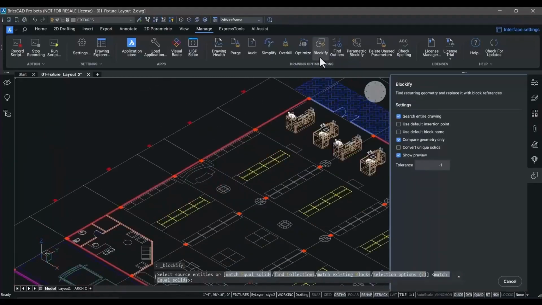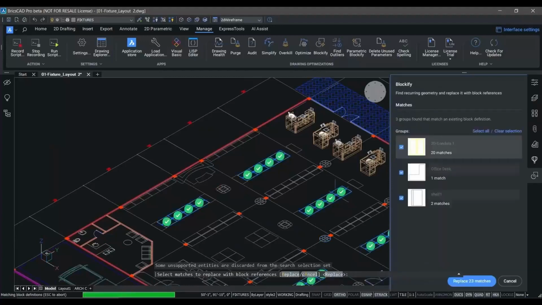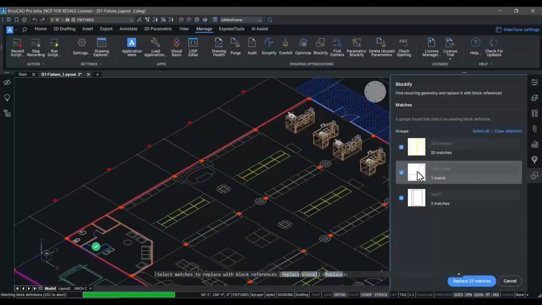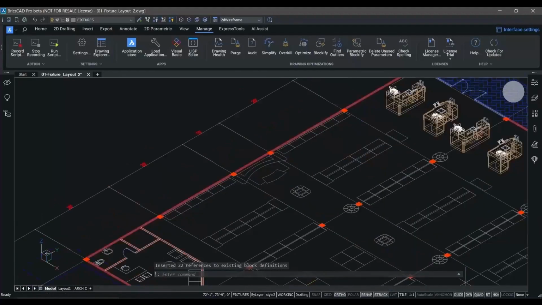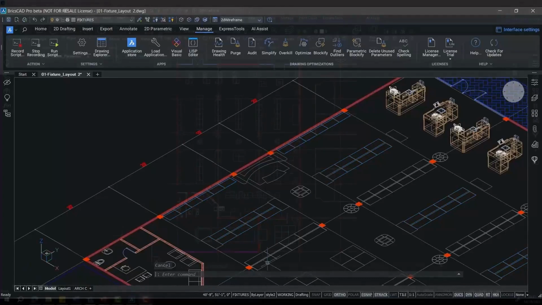Here you can see us matching geometry with other geometry in the drawing that is similar, which allows us to easily create blocks to represent that repetitive geometry. This reduces the size of our drawing files and makes it easier to load and work with those drawings in BricsCAD or any other CAD program.